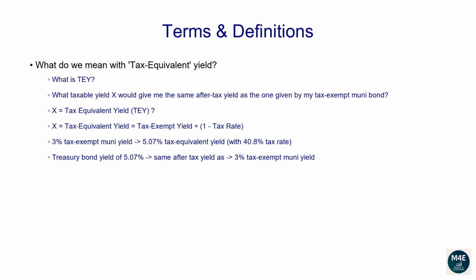The formula to compute the tax-equivalent yield is given by the Muni tax-exempt yield divided by 1 minus the tax rate. For example, if a Muni bond yields 3%, and you're in the 40.8% tax bracket, the tax-equivalent yield would be 3% divided by 1 minus 40.8%, and that's equal to 5.07%. So a taxable bond like a US Treasury would need to yield at least 5.07% to match the yield of a tax-exempt Muni bond, currently yielding 3%.